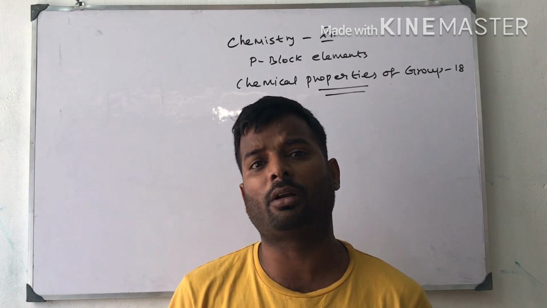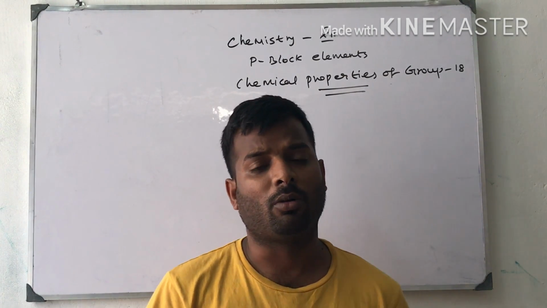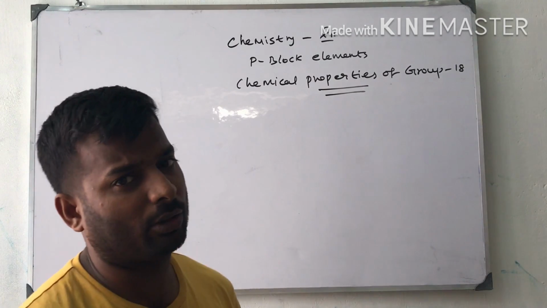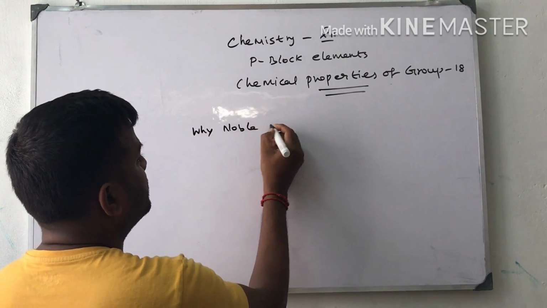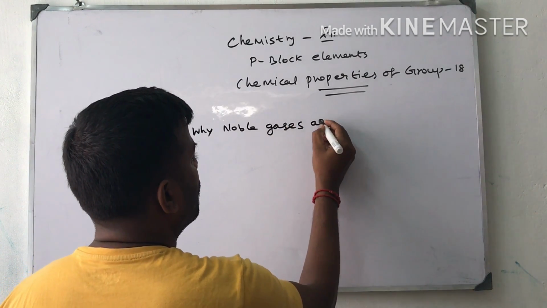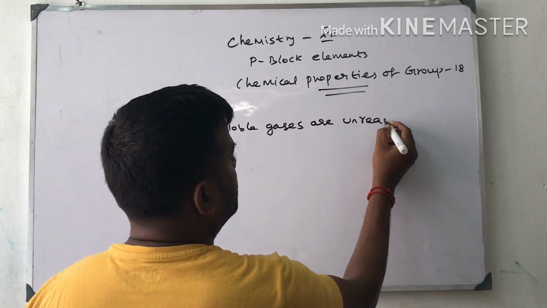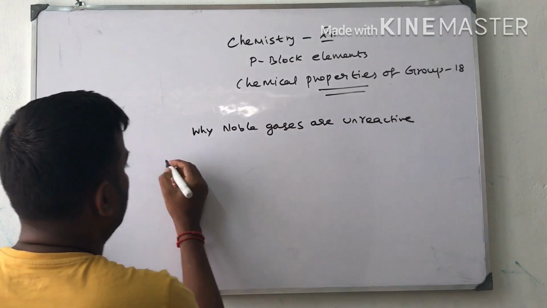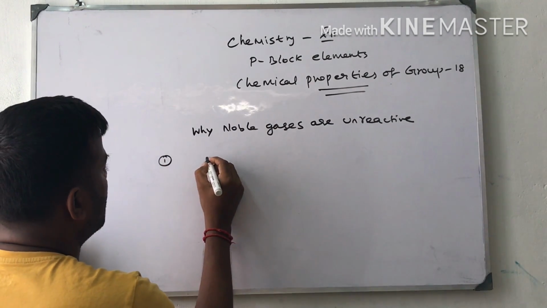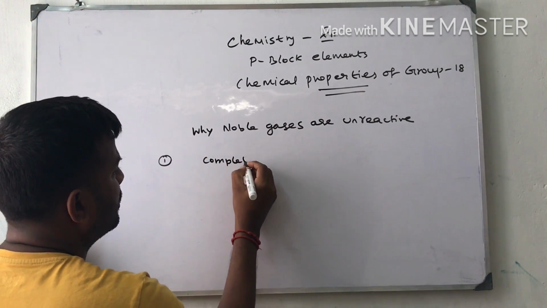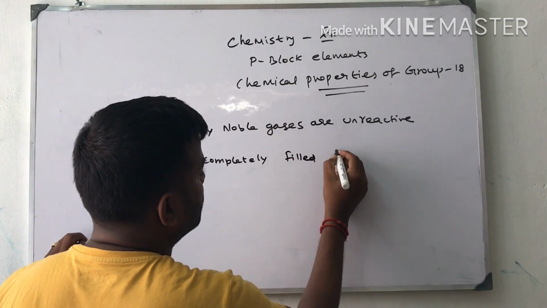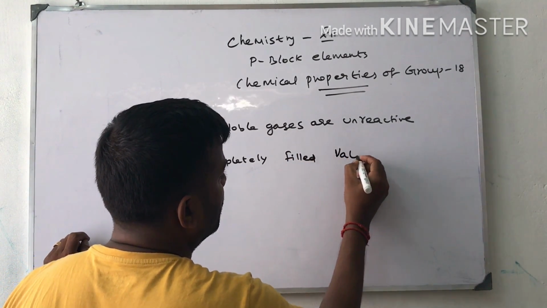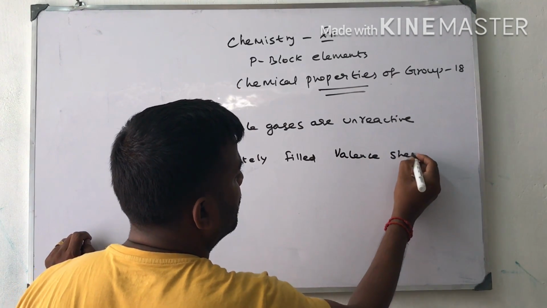This is a very important one mark question: why are noble gases unreactive? For this we have to give three points. First, completely filled valence shell electrons.